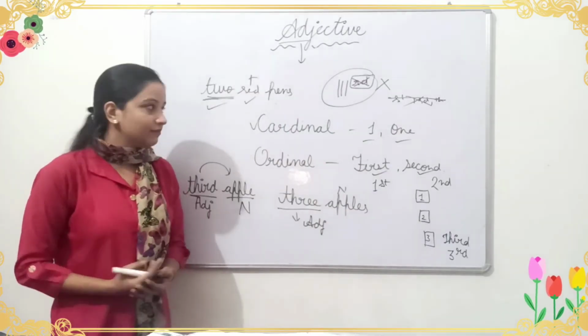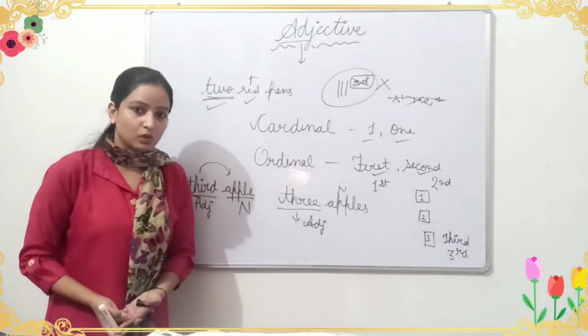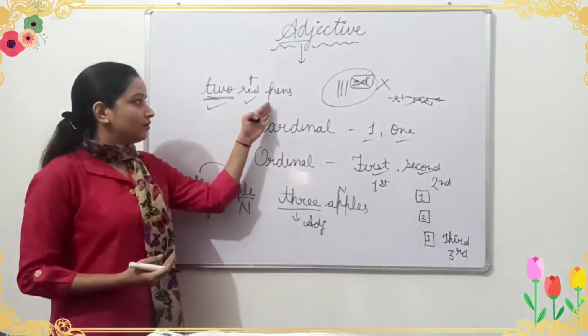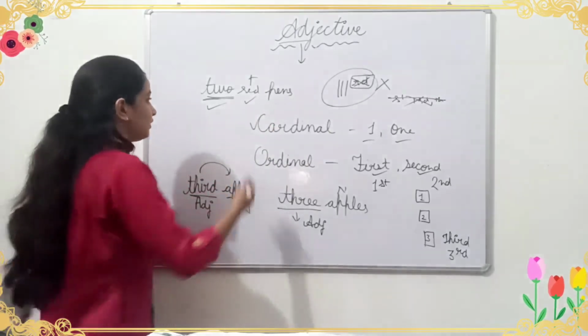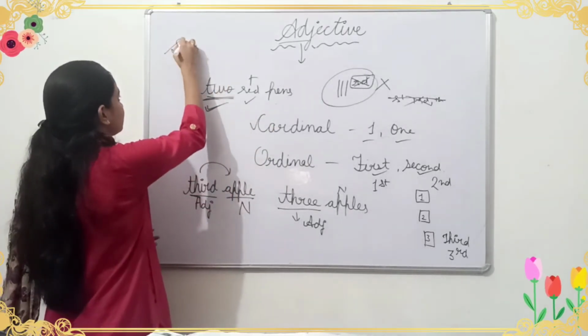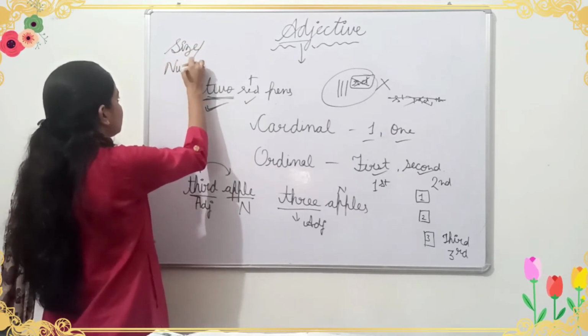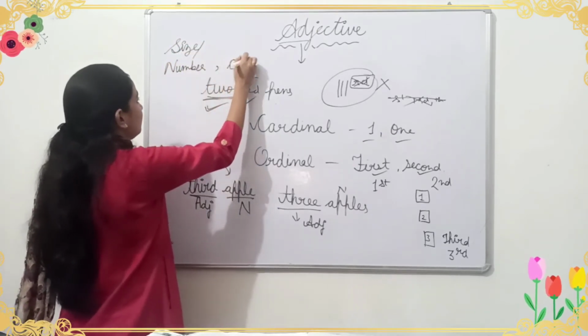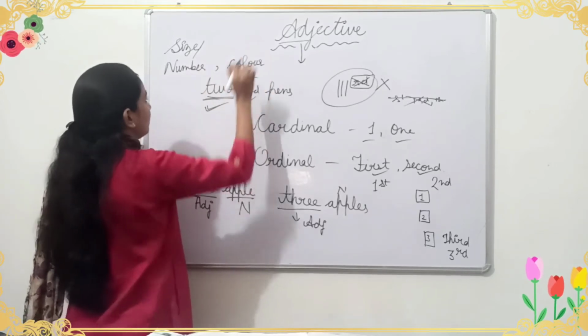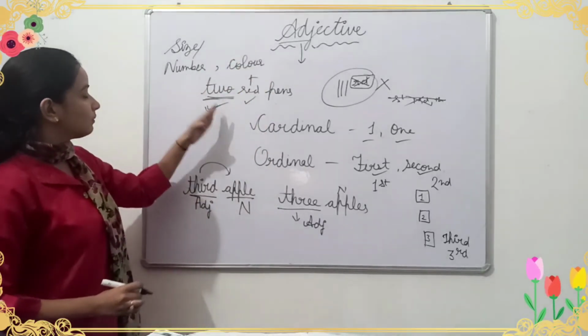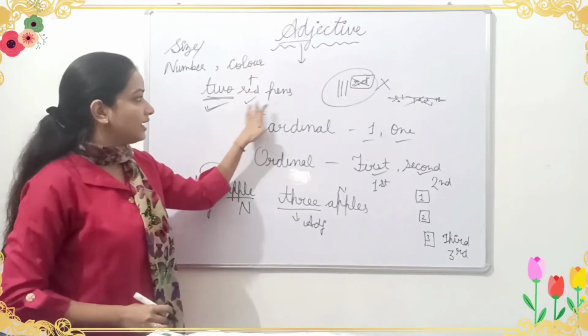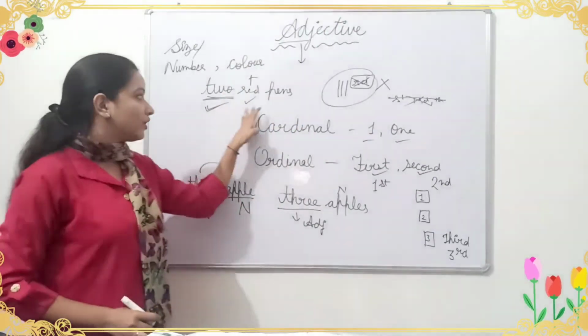When we are writing more than one adjective with a noun, we always write size or number first, then the color. Like here we have written the number first, 2, then the color red, then pens: 2 red pens.